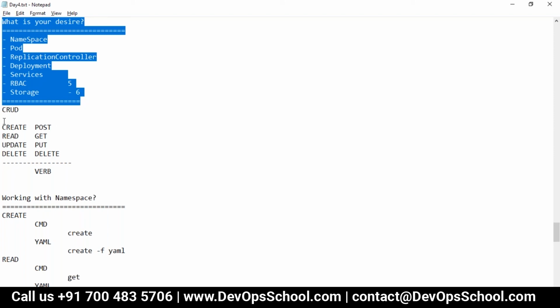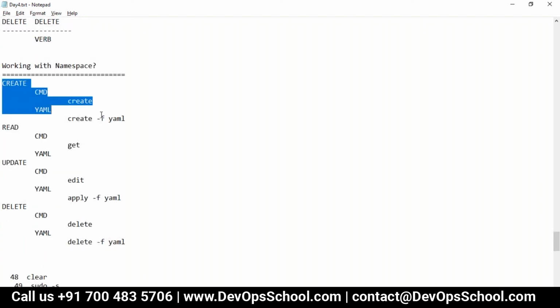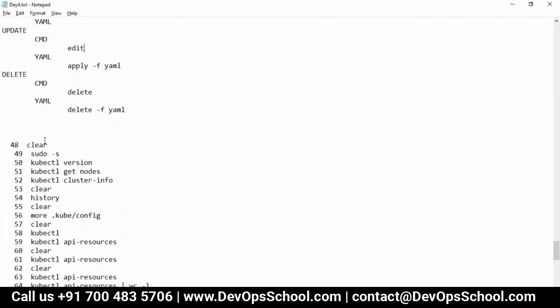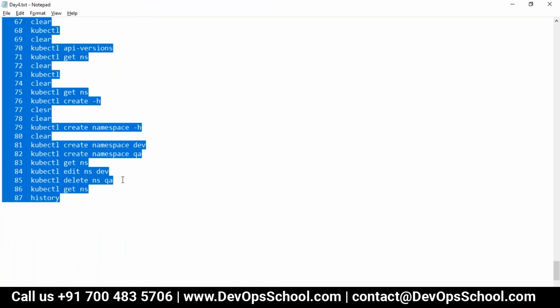And this is the rule which you have to apply with each API resource. You can do it in 2 ways, command line and YAML, CRUD. I just showed you command line, all these commands you have here. Any questions, guys? All of you have it? Any questions? Any questions?